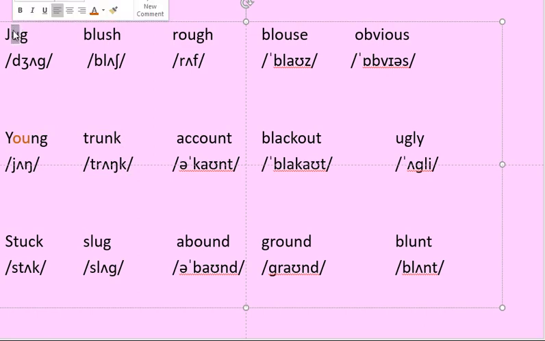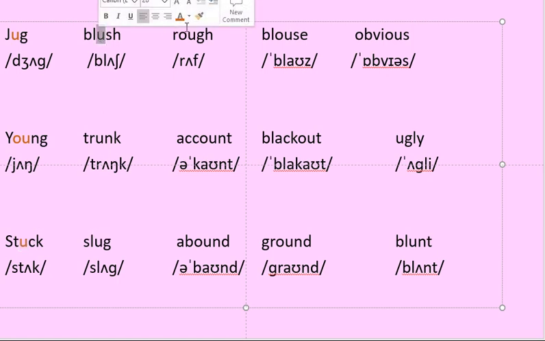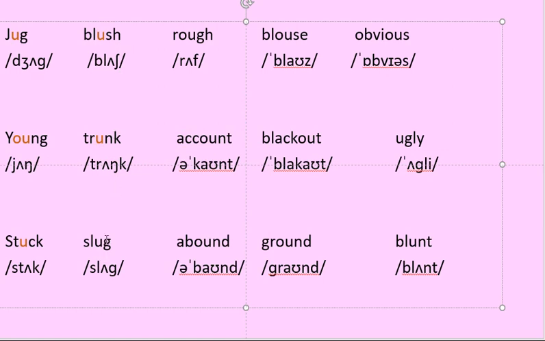Here our concentration is only on the letters. Here U, ug, jug. Here OU also ang. And stuck. Next, blush, only the U letter concentration. Blush. Okay. So you pronounce with the same sound, almost all the same. Next, trunk, here also trunk. Next, slug. In all these words there is one type of pronunciation only.